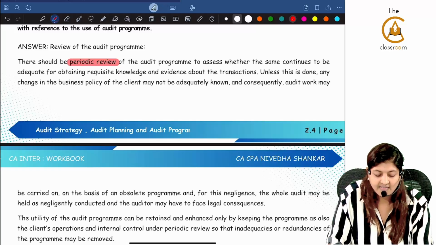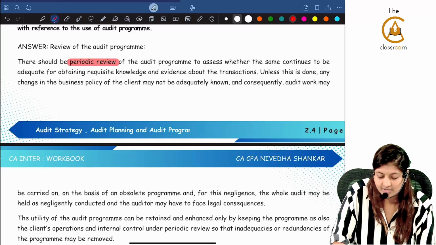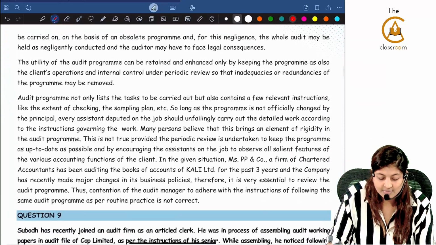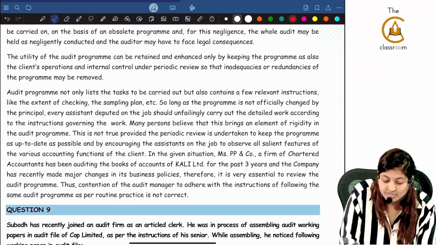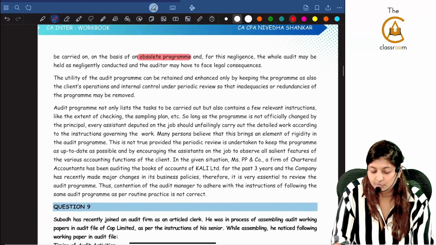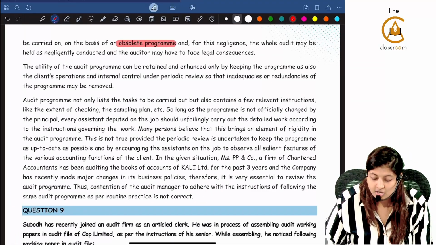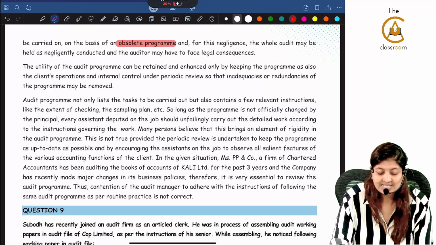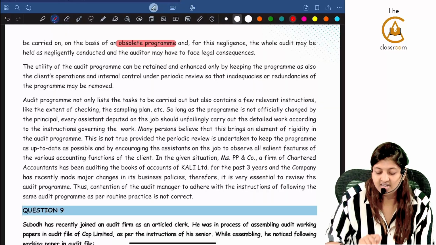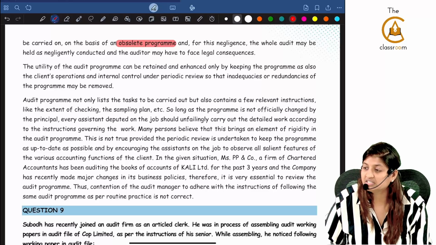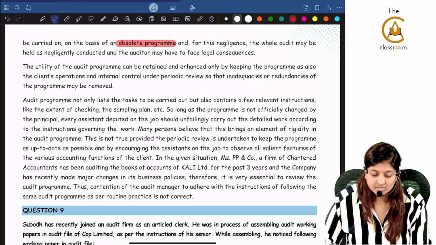Unless this is done, any change in the business policy of the client may not be adequately known, and consequently audit work may be carried on the basis of an obsolete program, that means a waste program, an old program. And for this negligence, the whole audit may be held as negligently conducted, and the auditor may have to face legal consequences because he is not factoring in the change in the business policy.